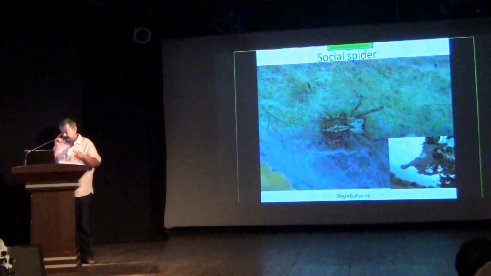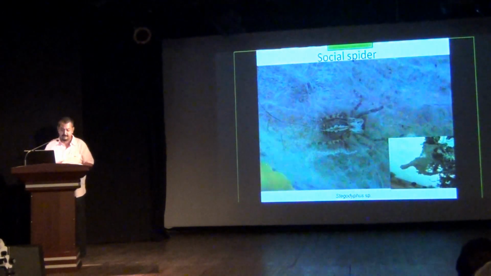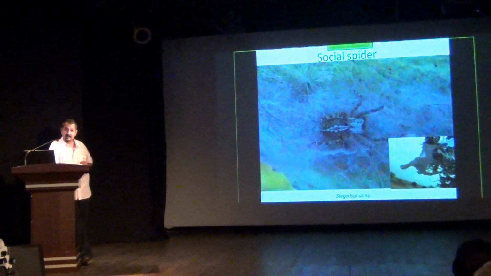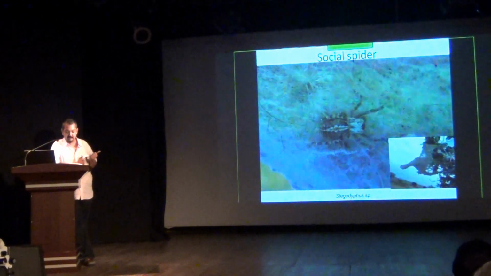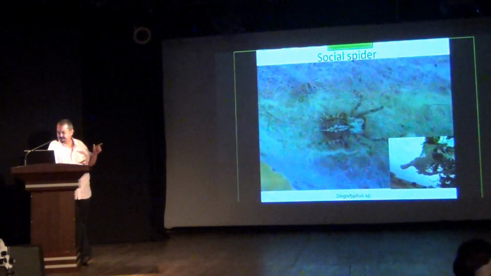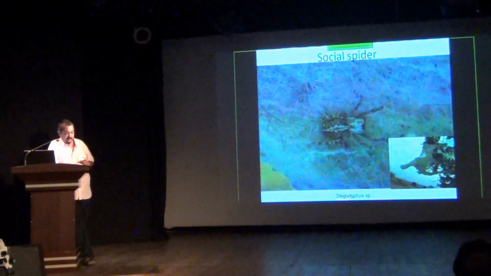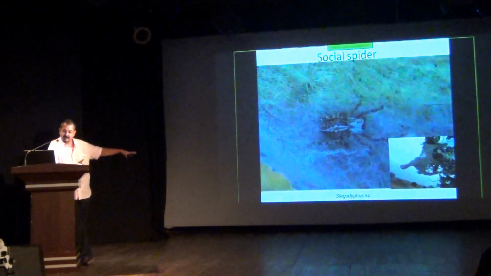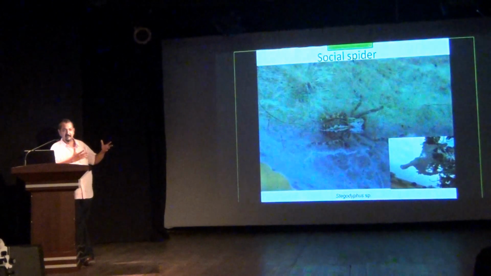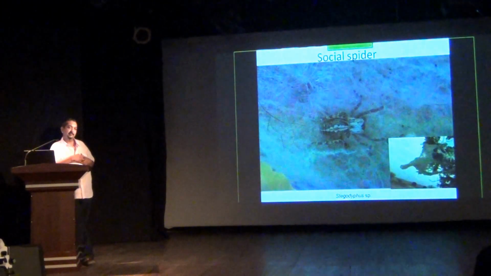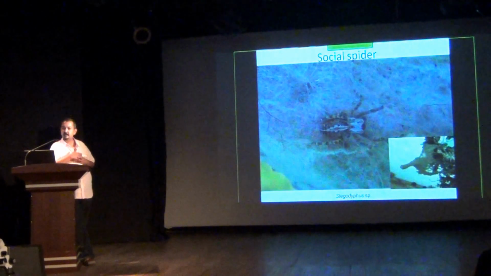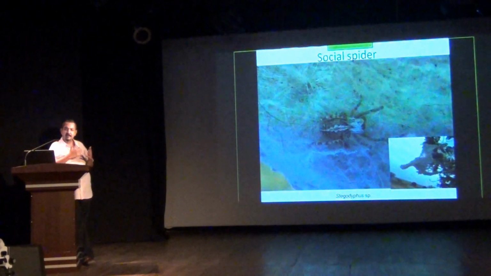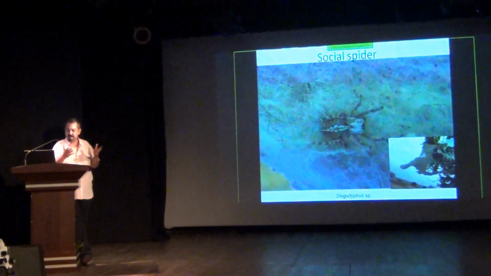Social spiders. I had made a brief mention of these guys in the beginning of the talk, saying that since spiders are cannibalistic, it's rather unusual to see social behavior in spiders. Well, Stegodyphus is one such genus where you have social behavior. On the bottom right, you can see a nest. These guys make fairly elaborate, large nests where they live socially. They cooperate in terms of hunting, and in terms of other functions that they play in their social order.